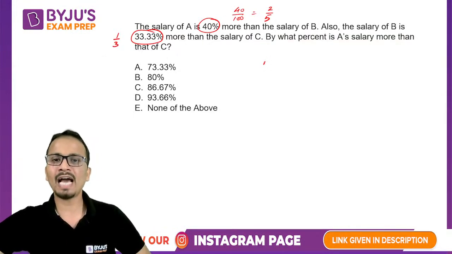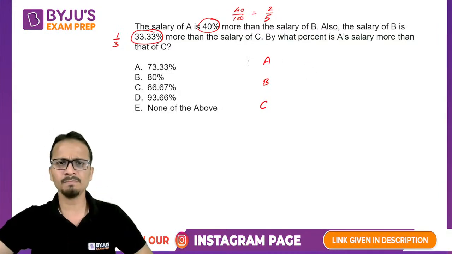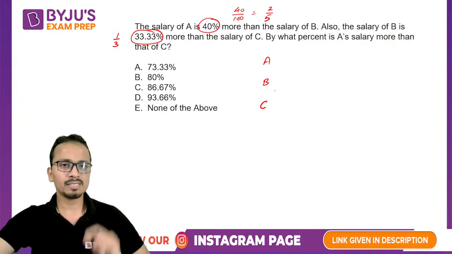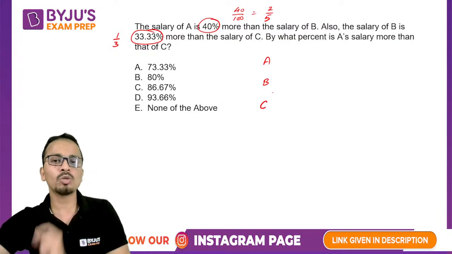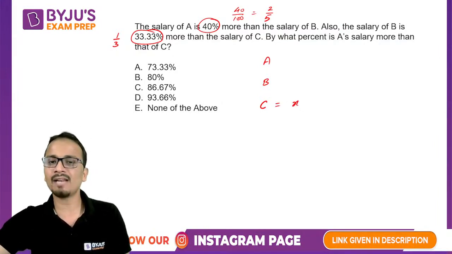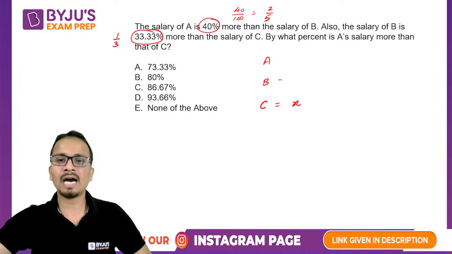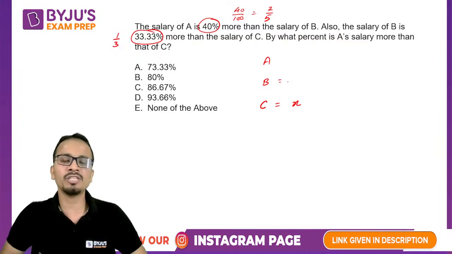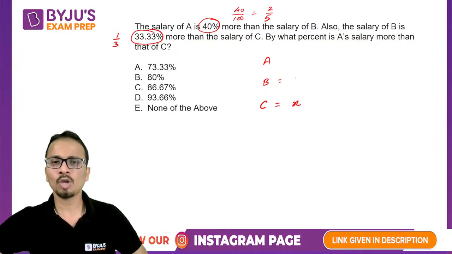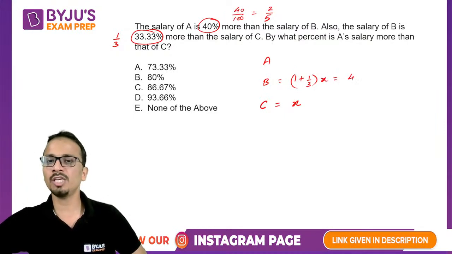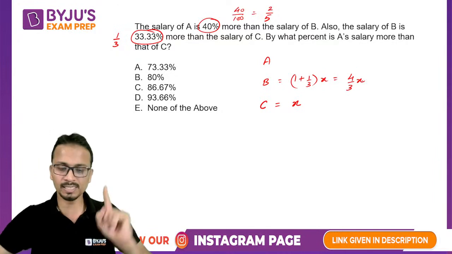Now we have three people, A, B and C. The question's second line says that the salary of B is 33.33% more than that of C. So if C's salary is considered as X, B's salary will be 1/3 more than that of C, or 1 plus 1 by 3 times the value of C, that is X. So it will be equal to 4 upon 3X. This is the first part.